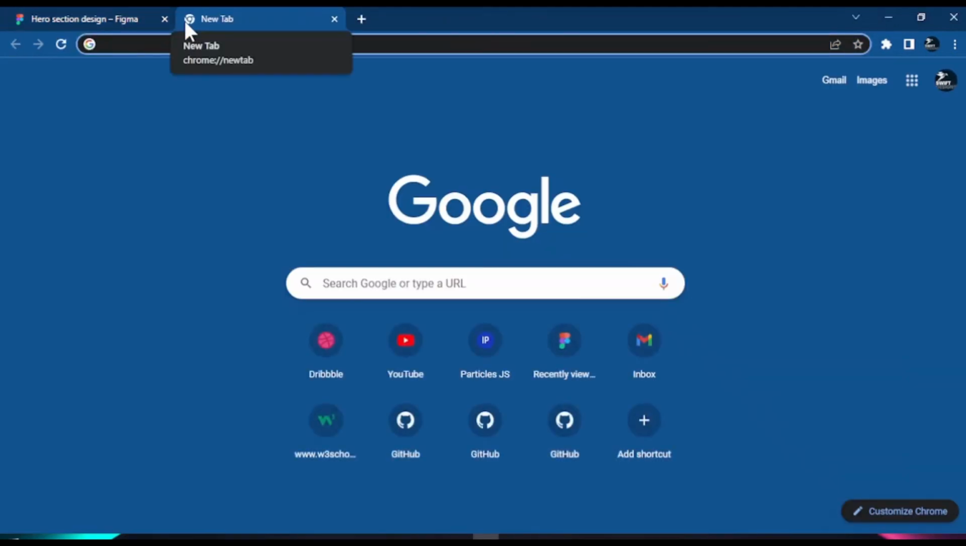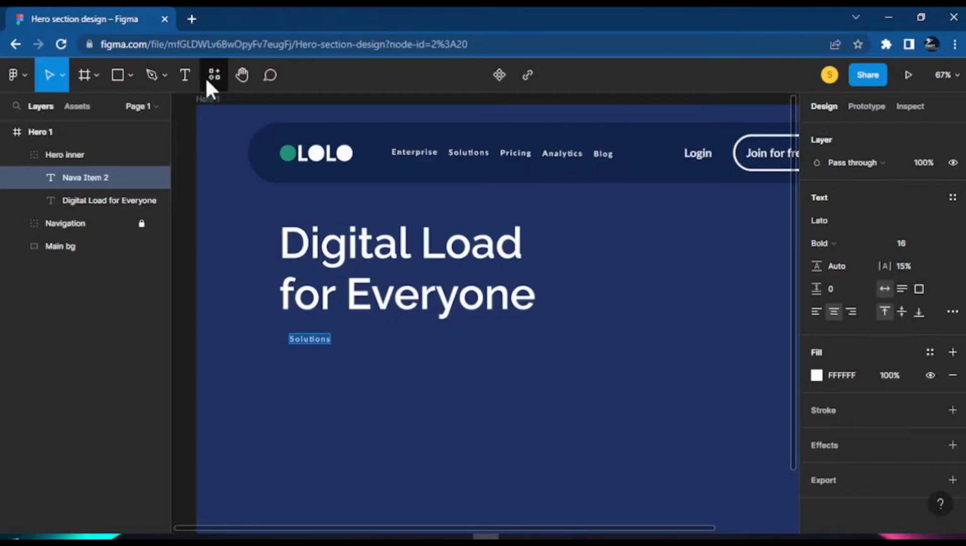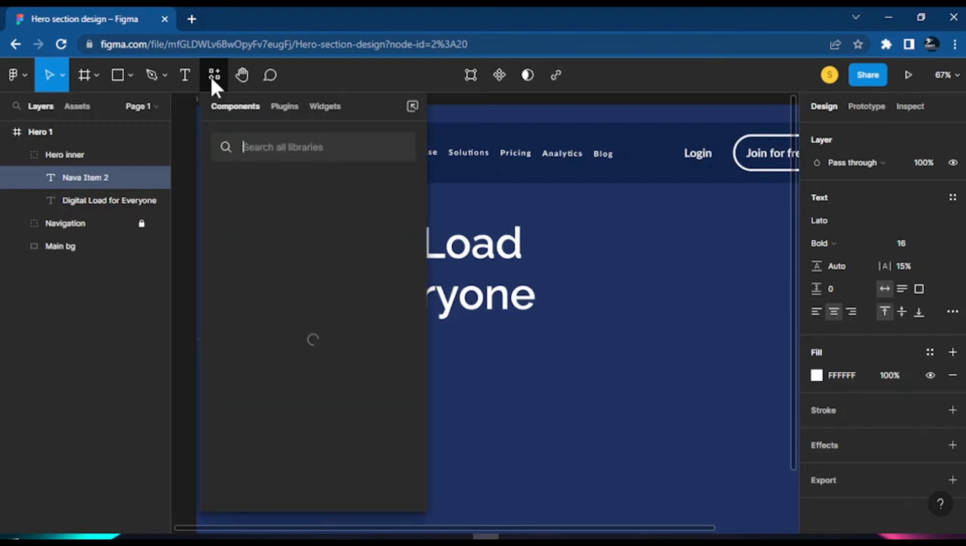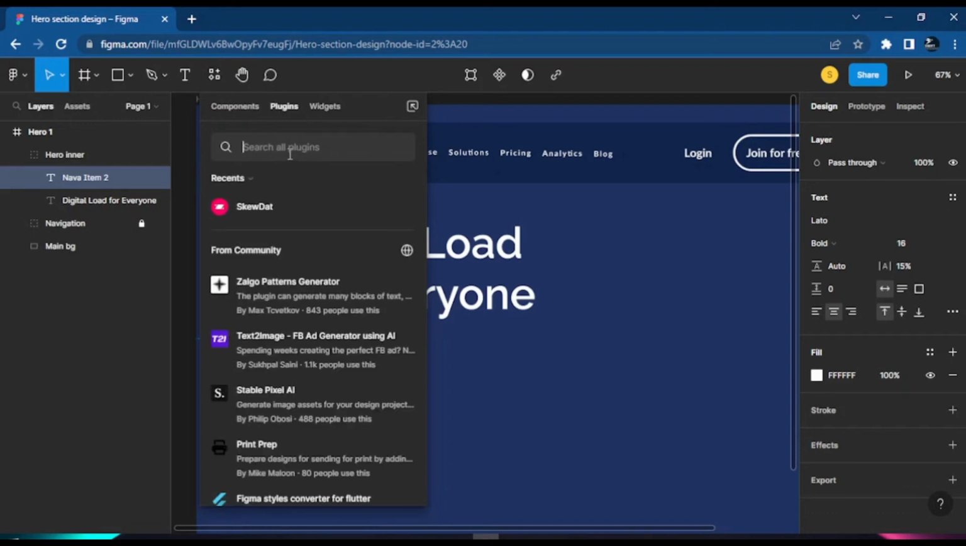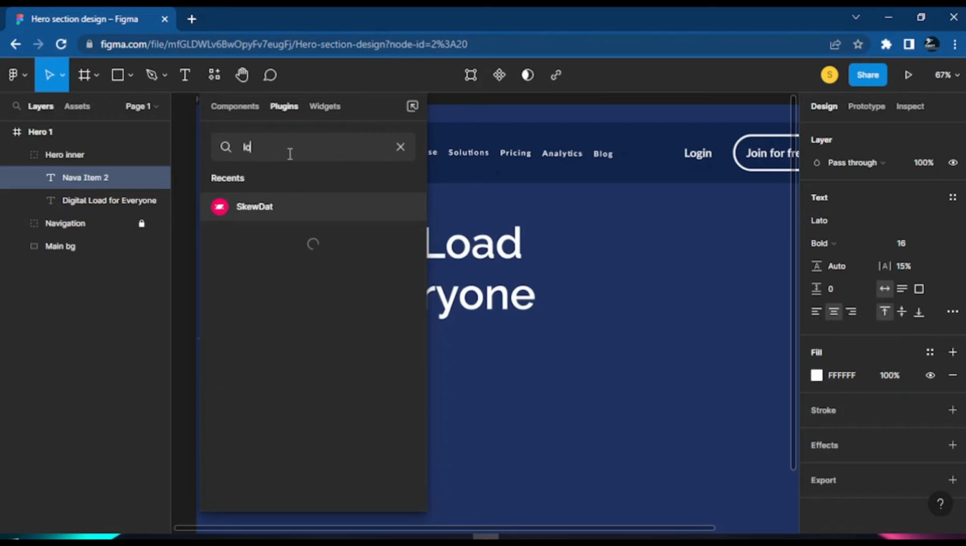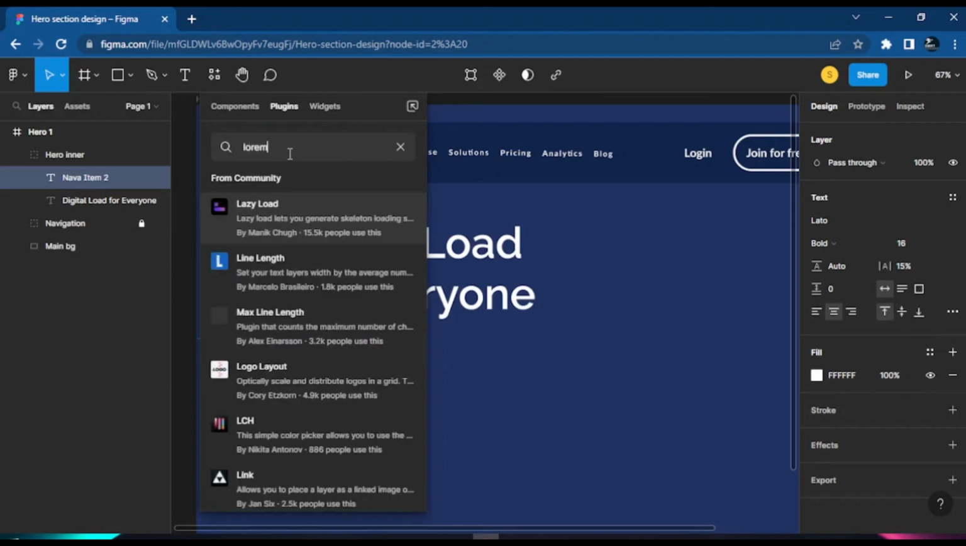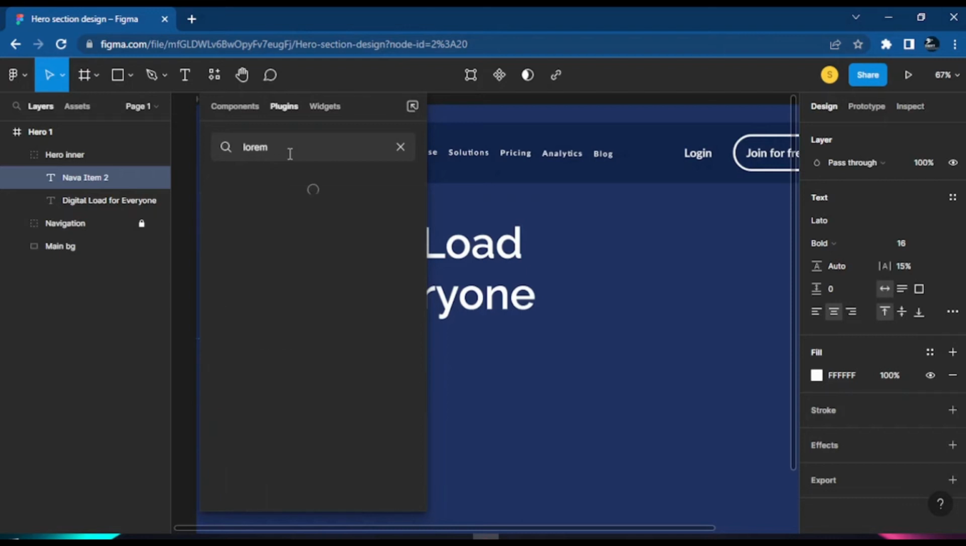If you want dummy text, you get what they call lorem ipsum. If you don't have it, you can even come into Figma here and click on this resources button, and then click plugin. Once you click plugin, you can search for the plugin we need. The plugin we need here is lorem. Okay, something like lorem ipsum.